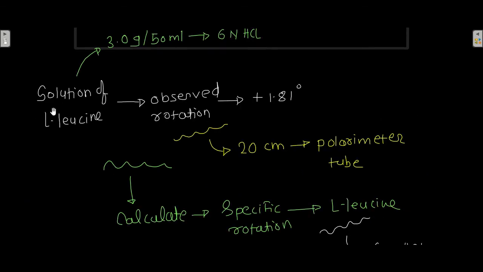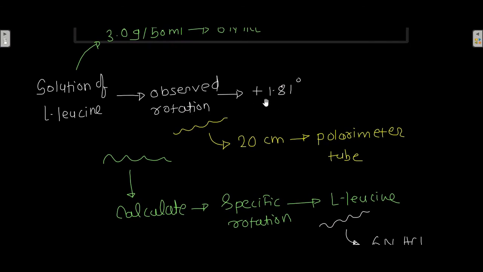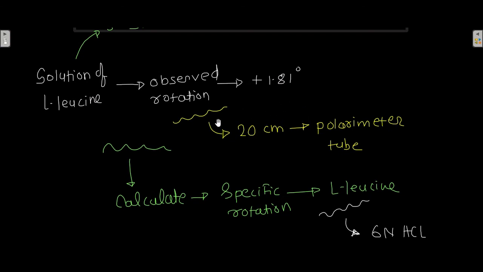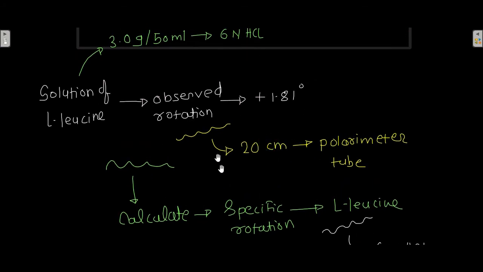Now let's consider a solution of L-leucine. Okay, it has a concentration of 3.0 gram per 50 ml, and the observed rotation is plus 1.81 degree, and it is placed into a polarimeter tube of length 20 centimeter. And let's calculate the specific rotation of this solution of L-leucine on the basis of these values.